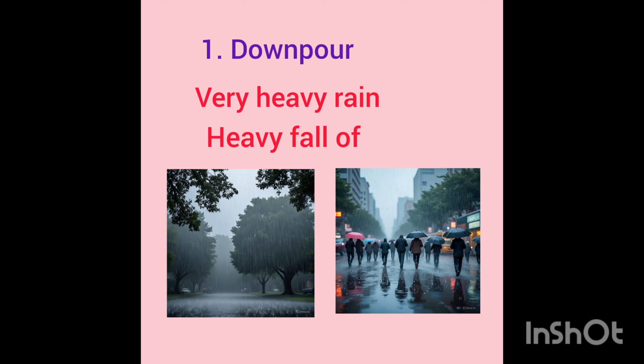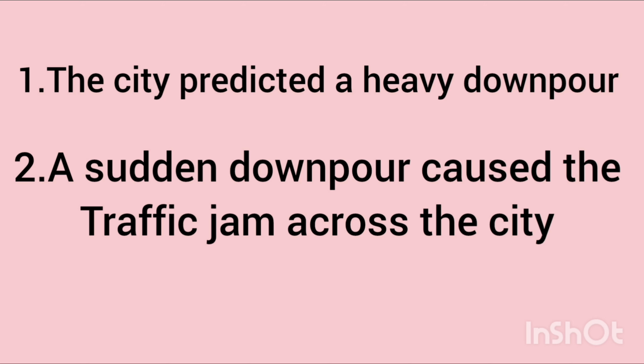First one is downpour. Downpour is basically a heavy fall of rain or a heavy rain in a short period of time. Quick rain with a lot of water everywhere. It's that kind of rain. So let's look at some examples of downpour.